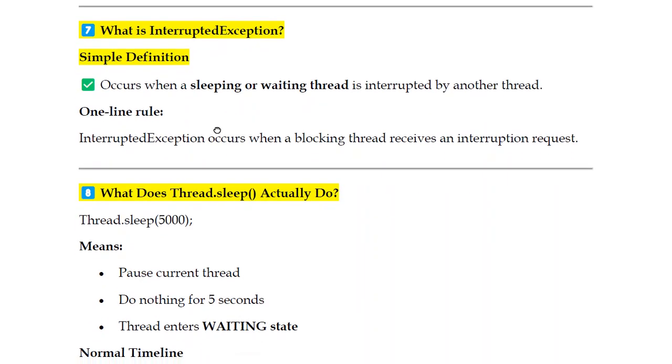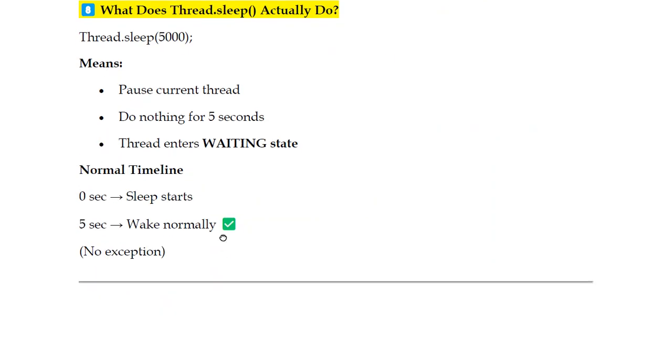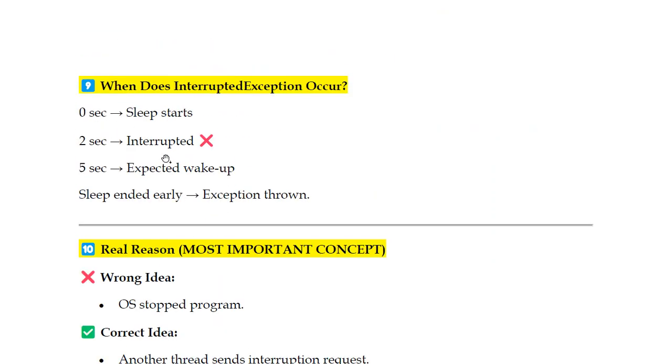Next, an important thing: what is InterruptedException? It occurs when a sleeping or waiting thread is interrupted by another thread. The thread is already in a sleeping or waiting state, and it is interrupted by another thread. For example, if you say I will take 5 minutes rest, and at the start of your sleep someone interrupts you, then instead of waking up at 5 minutes, you wake up at 2 minutes. So the sleep ended early. The same thing happens here also.